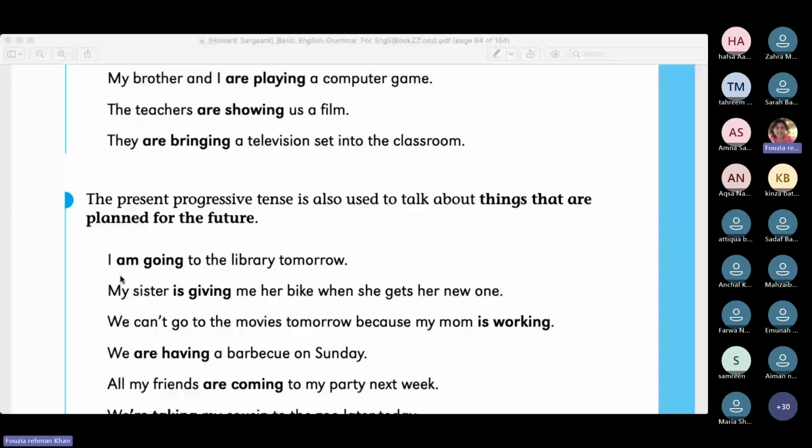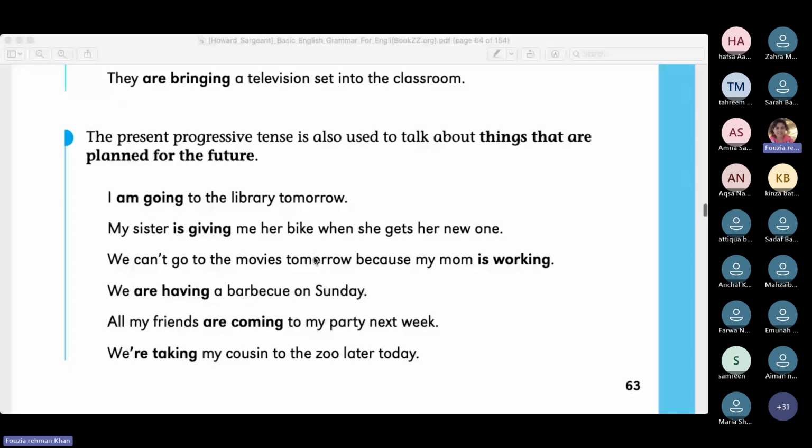Now, having said that, we can read some of these examples. I am going to the library tomorrow. See, "I'm going to the library" is present progressive. But when you add tomorrow, this becomes something referring to the future. My sister is giving me her bike when she gets her new one. Okay, the sister would give me a bike, but when in the future she gets one of her own, she'll give her old bike to me.